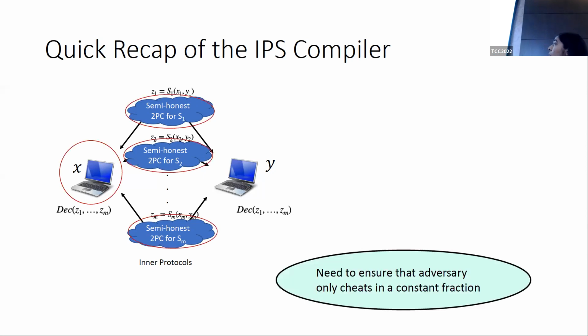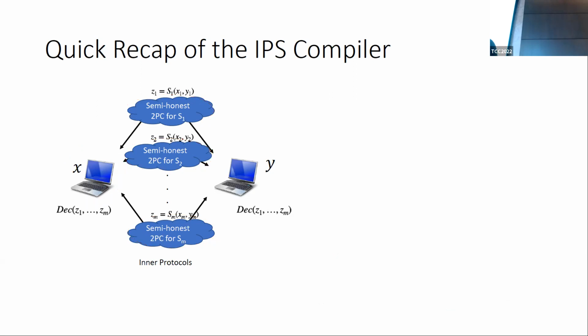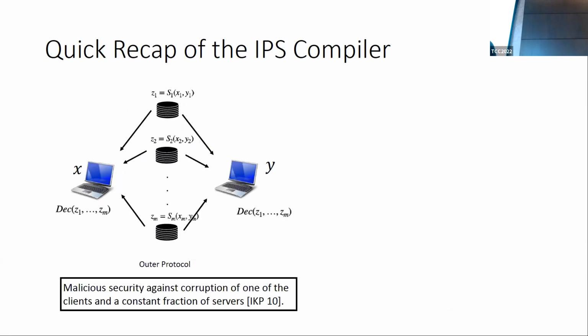Now, one important issue here is that a malicious client that is running each of these M semi-honest servers, if corrupted, can actually be cheating in all M executions. And it is important to ensure that that does not happen if we ever want to hope to rely on security of the outer protocol. Because recall that the outer protocol was only secure against corruption of a constant fraction of servers.